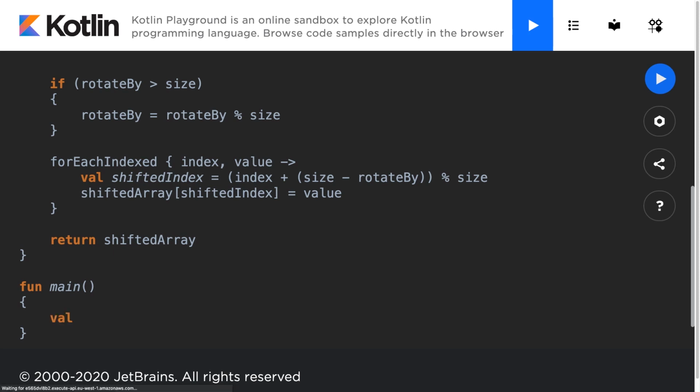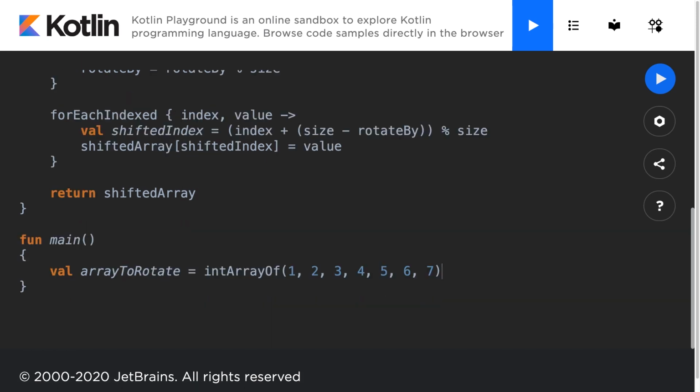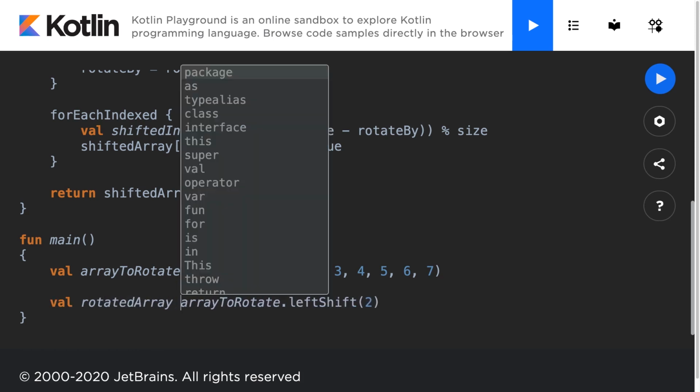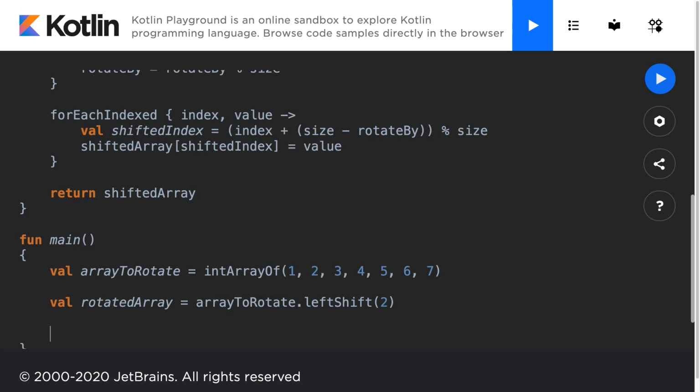We're going to make a value called our array to shift or array to rotate, and this will be equal to an int array of values like 1, 2, 3, 4, 5, 6, 7, just like we saw at the beginning of the lecture. And we have to call our array to rotate dot left shift function by a value of 2 on the array to rotate. And you'll remember that we returned a copy of the array but rotated, so we'll have to make a new value called rotated array, and this will be equal to the array to rotate dot left shift.